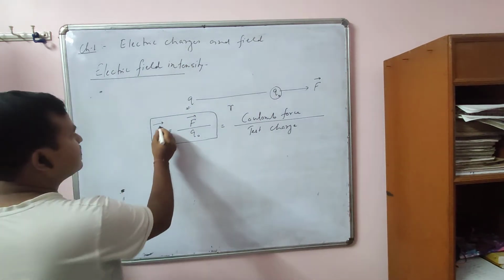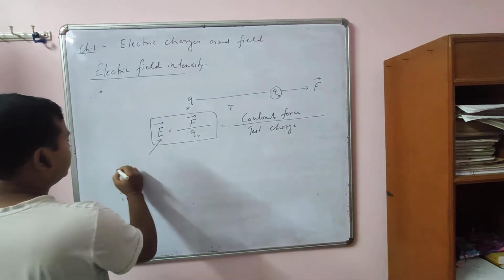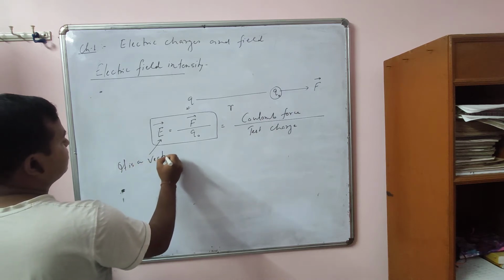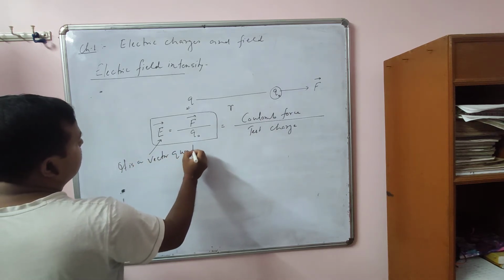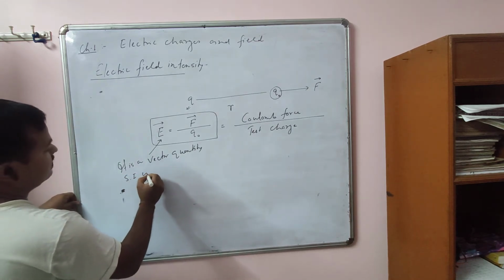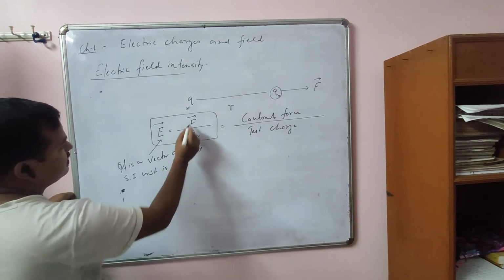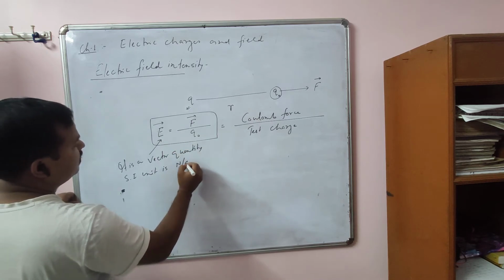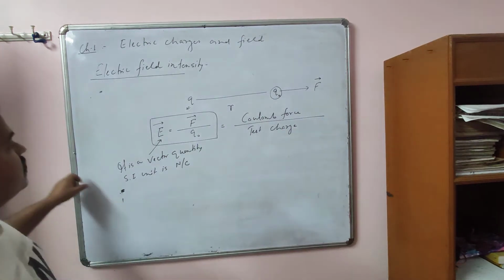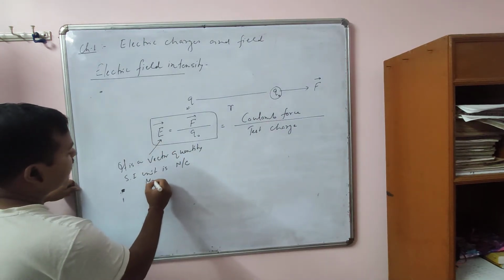So obviously it is a vector quantity, because force is a vector quantity. And what is the SI unit? Its SI unit is what? Unit of F is Newton, for charge Coulomb. So SI unit is what? Newton per Coulomb. Now let us find out its magnitude. So magnitude of electric field.